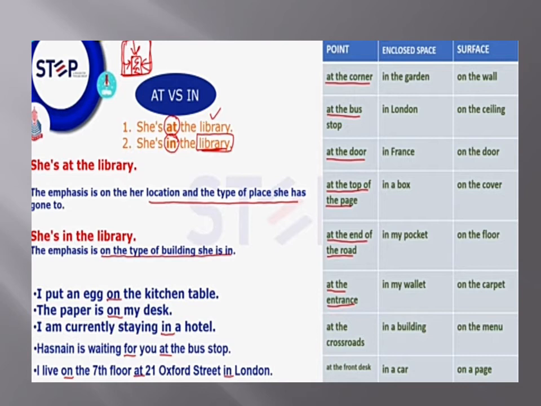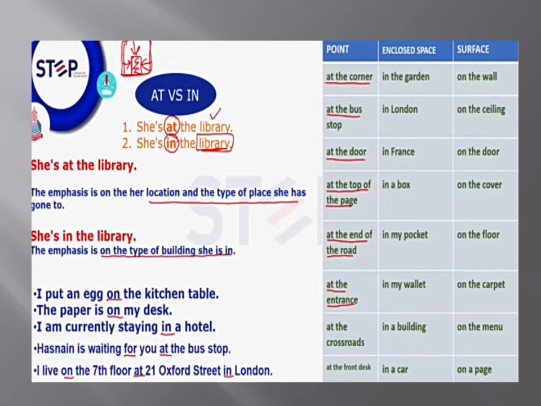I put an egg on the kitchen table. The paper is on my desk. I am currently staying in a hotel. Hasnain is waiting for you at the bus stop. Here the bus stop is a specific place, a particular point. Both are prepositions, but at is for the specific point. I live on the 7th floor at 21 Oxford Street in London.